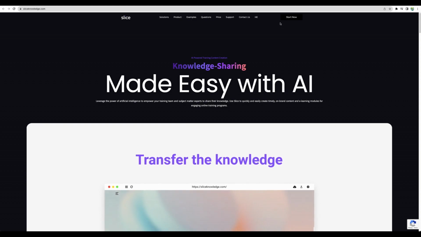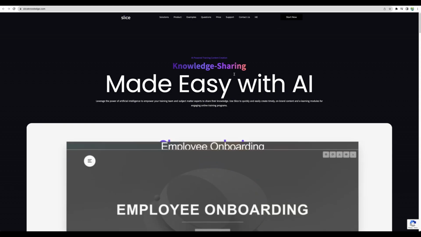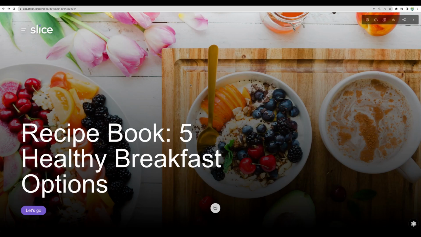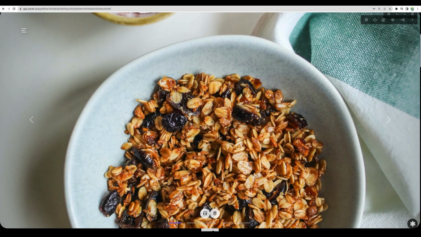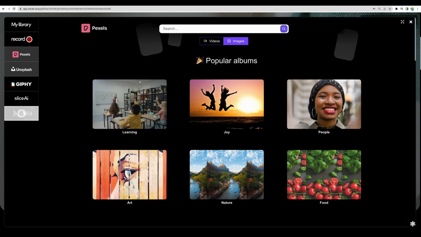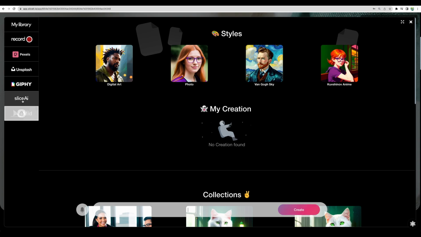And one more recent example where stock images are nicely integrated into a content creation application. It is Slice Knowledge. With this tool, you can create your e-learning modules and materials. I reviewed this tool and, for example, created this recipe book. And right within this tool, you can select your stock images from Pexels, Unsplash, Giphy, and even create with their built-in AI.